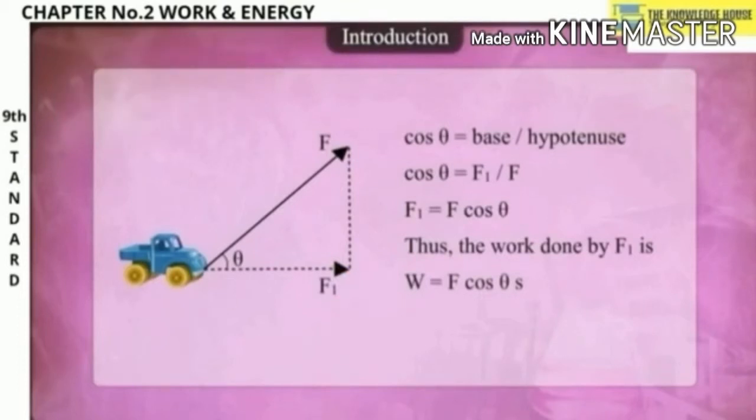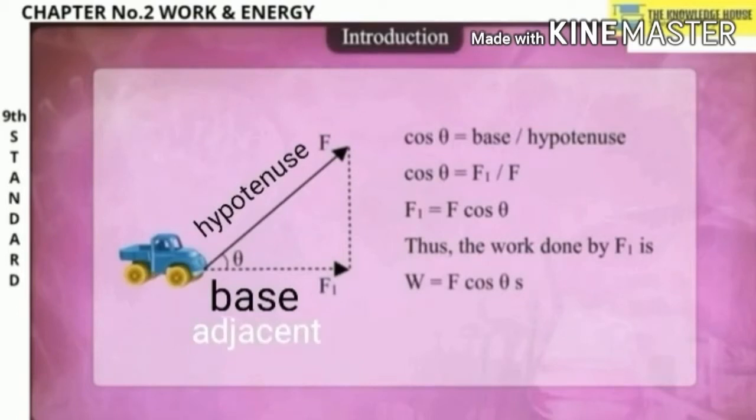Now cos theta is equal to base upon hypotenuse. So we can write cos theta is equal to F1 upon F. So F1 is nothing but F cos theta. Thus the work done by F1 is W is equal to F cos theta S. You see, F1 is the base and F is the hypotenuse, and the angle is made with the base. So the formula we are getting is W is equal to F cos theta S.